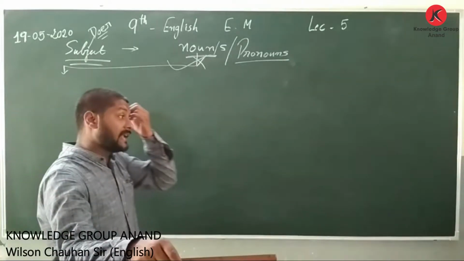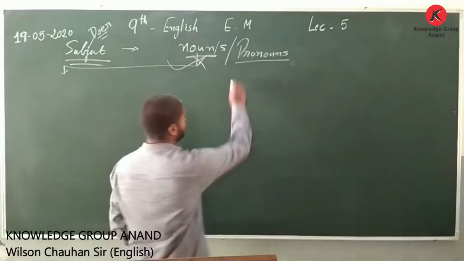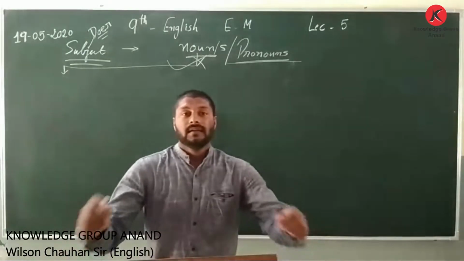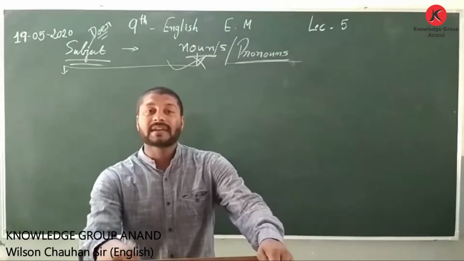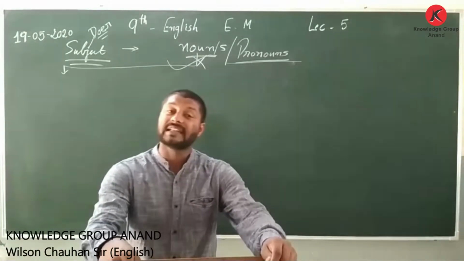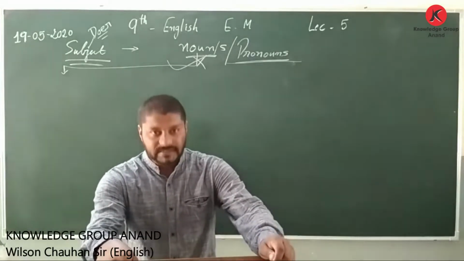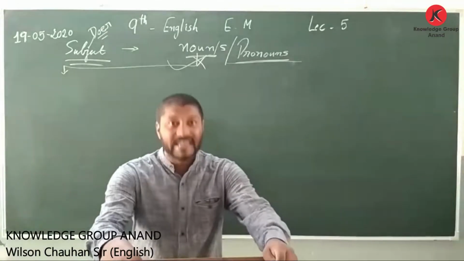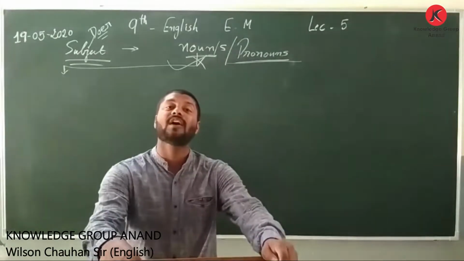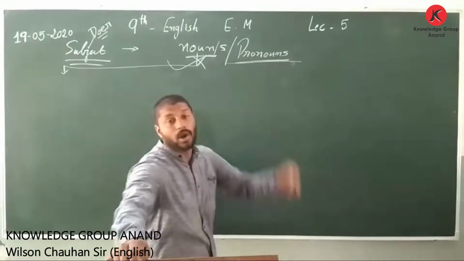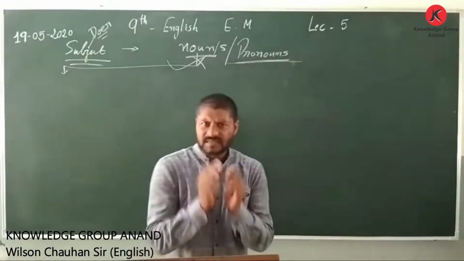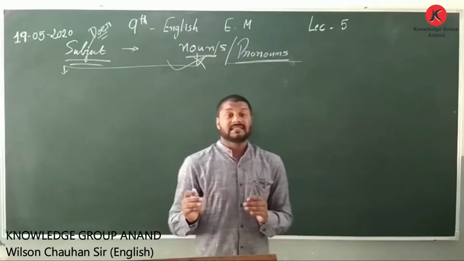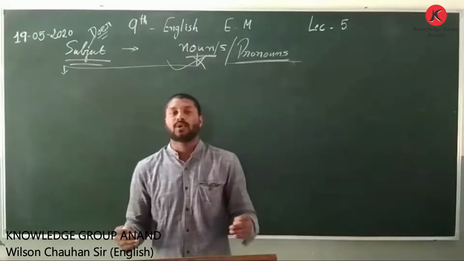Now let us understand what a pronoun is. Pronoun means a part of the noun, but how is it to be understood with the definition? A word or a name which is used in place or instead of a noun is called a pronoun. It's a simple definition. Let us understand the idiom, in place of.